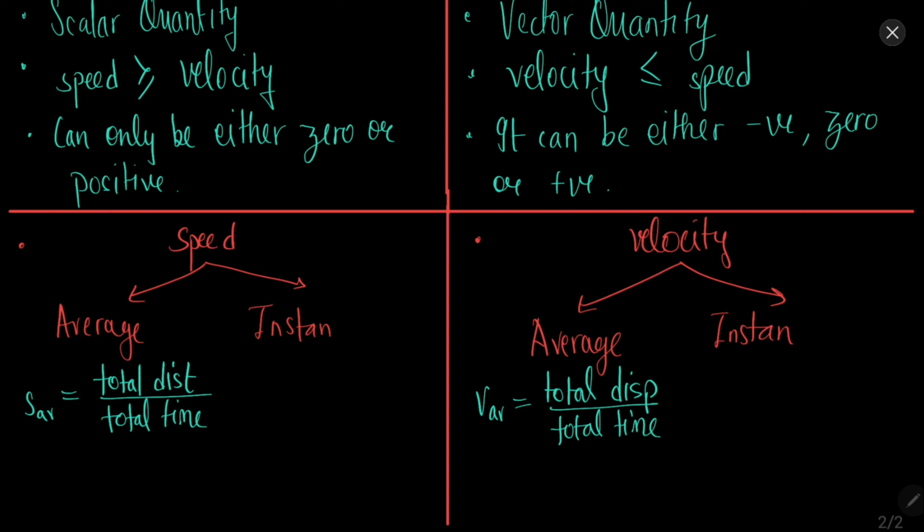So it is the complete distance over the complete time that has taken place. And what is instantaneous? Instantaneous speed is the speed at any instant. It is represented like this.